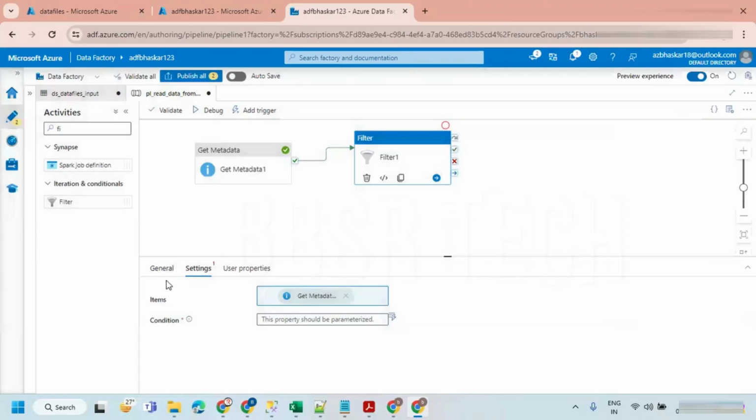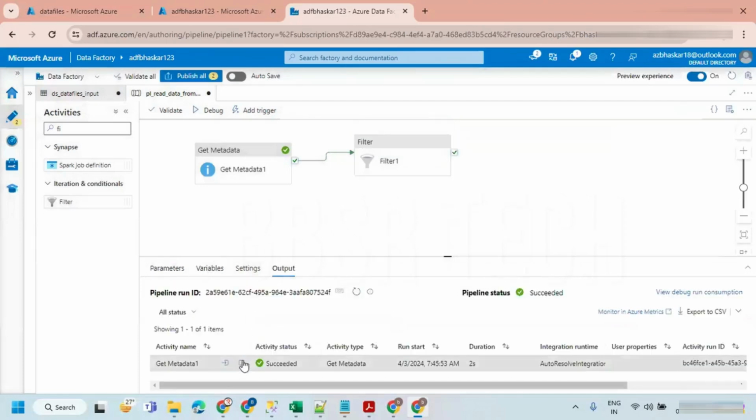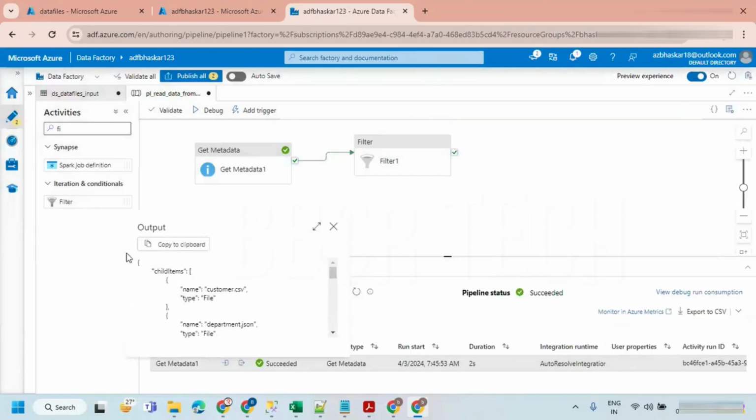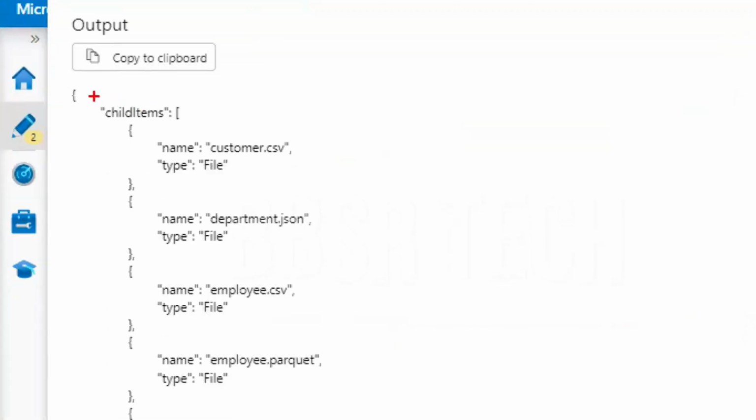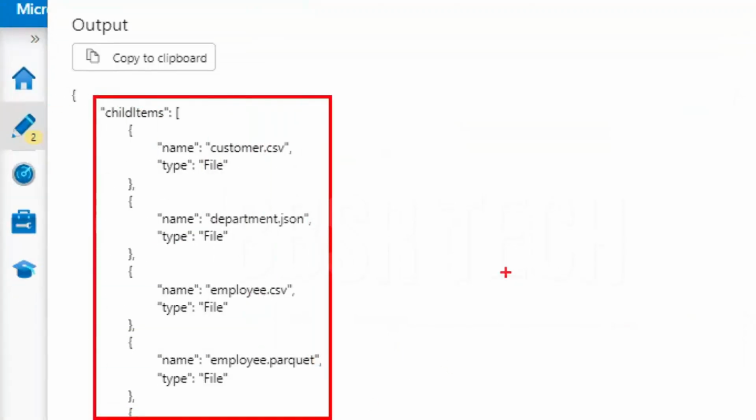To see this file name, we have already done the same thing. In order to get the list of items in Data Factory, we use @item. It is going to give the list of items.